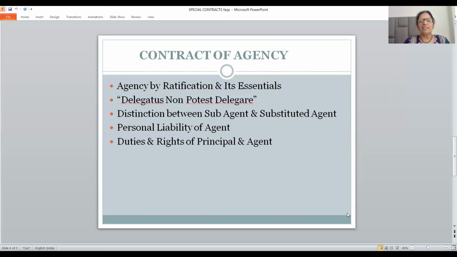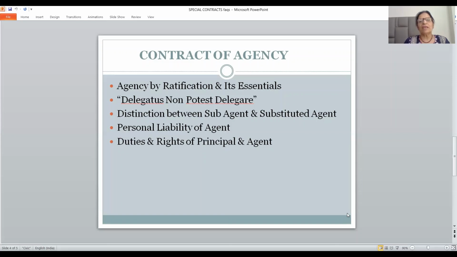But if agent tries to cross the limits, he acts beyond the authority given to him by his principal, then in those cases, agent will be held liable on personal basis. So discuss the circumstances in which agent is held liable on personal basis. There are 12 points here.